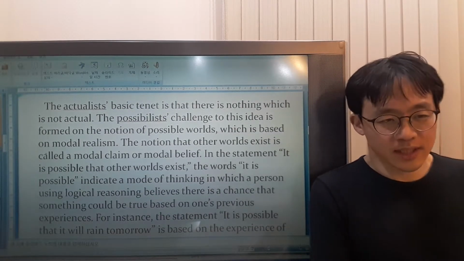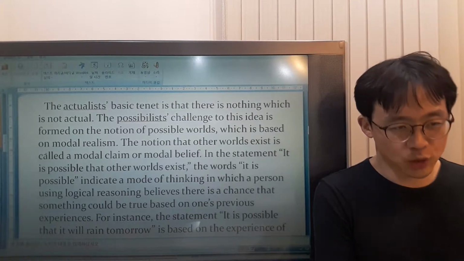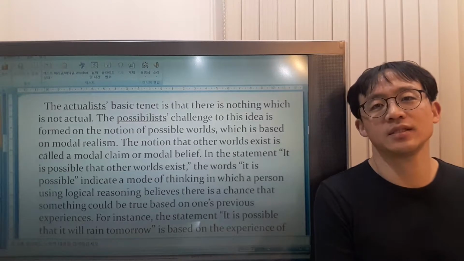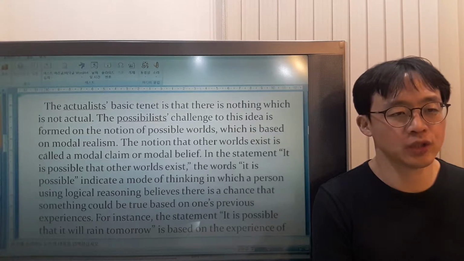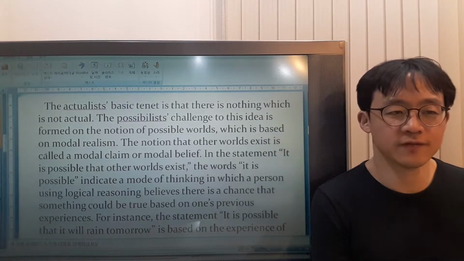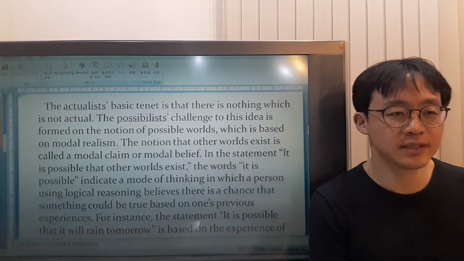The actualist's basic principle is that there's nothing which is not actual. Tenet is the main principles on which a theory or a belief are based. Okay.